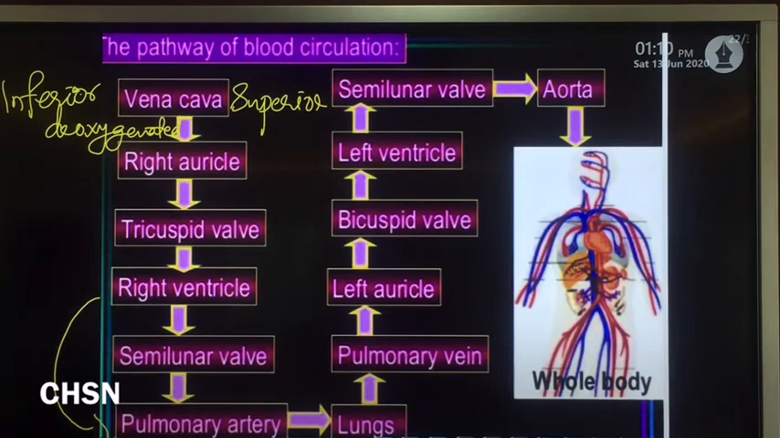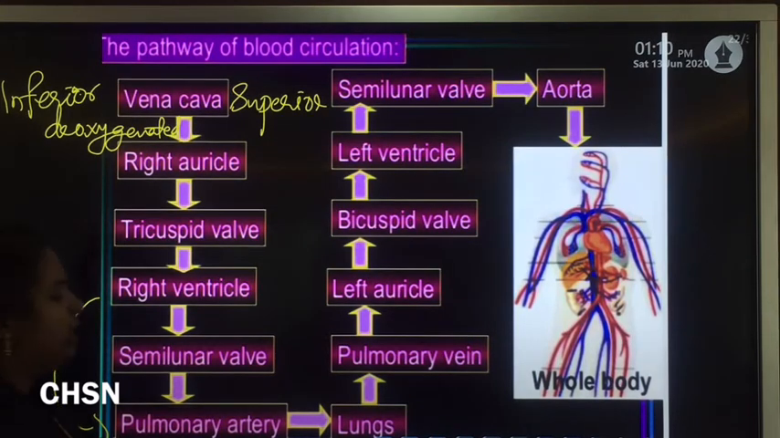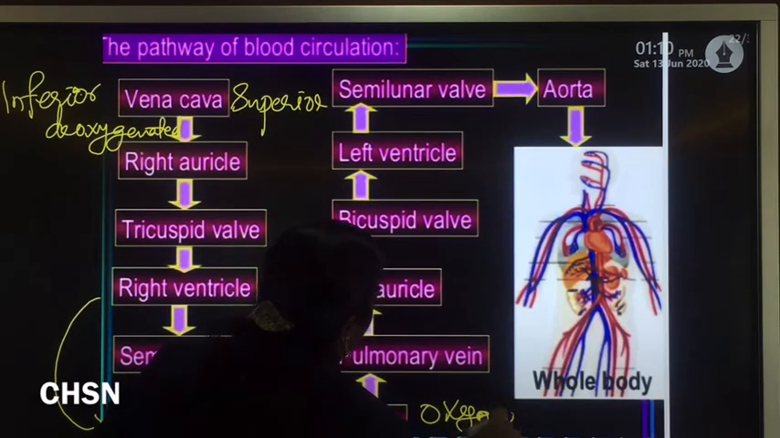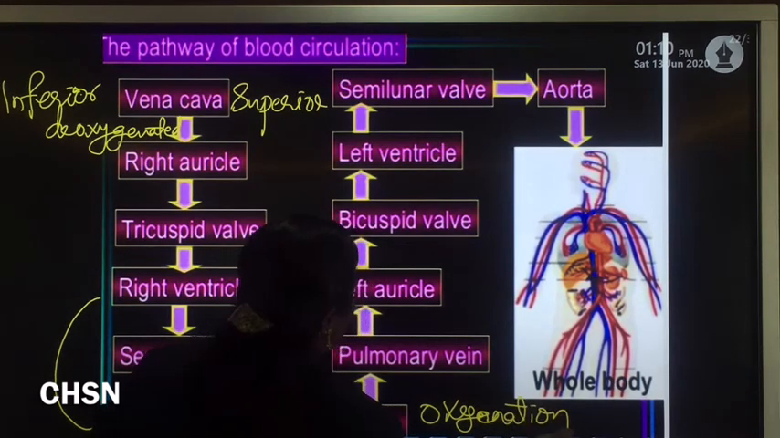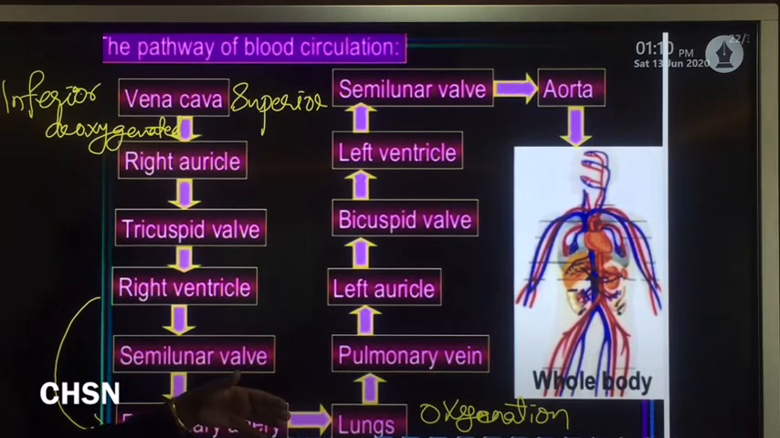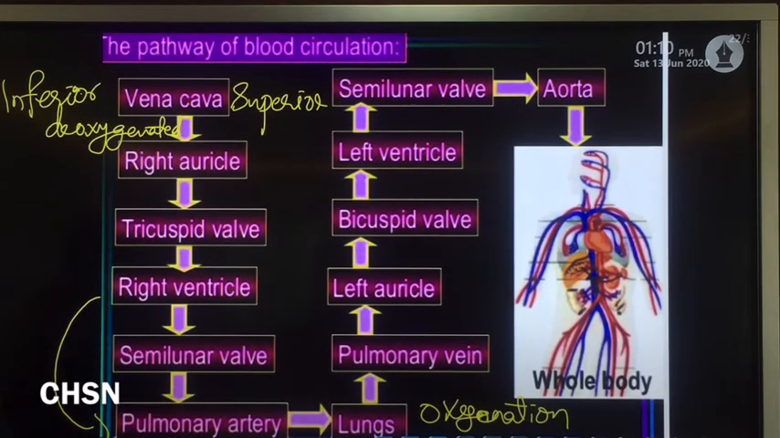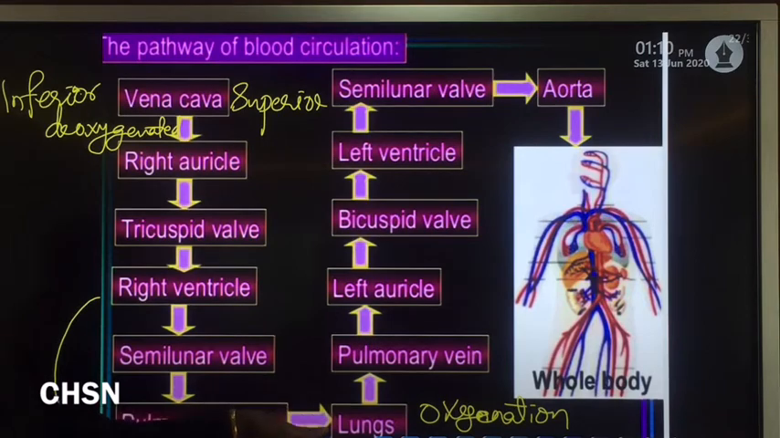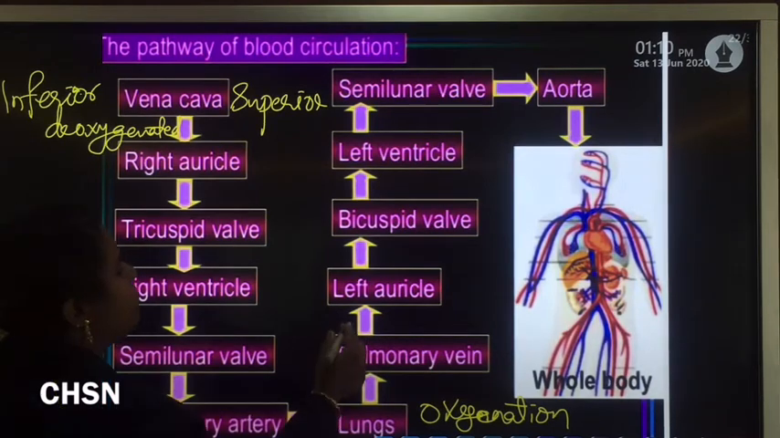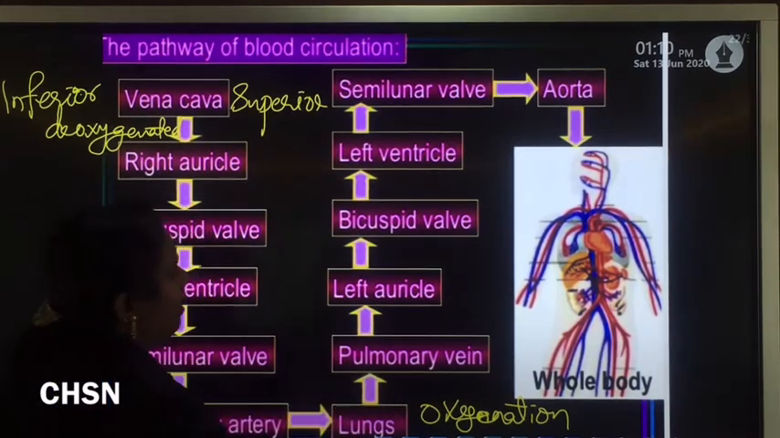The pulmonary artery carries that deoxygenated blood to the lungs for oxygenation. Here, carbon dioxide rich blood becomes oxygen rich. Exchange of gas takes place, and due to diffusion this blood becomes oxygenated, or more rich in oxygen, and returns to the heart, the left auricle, by the pulmonary vein.